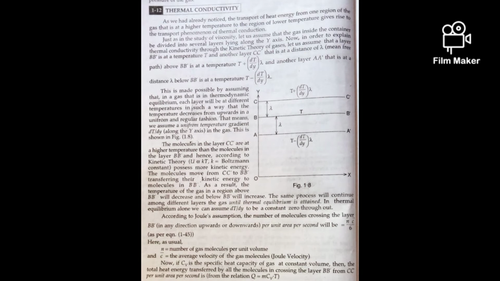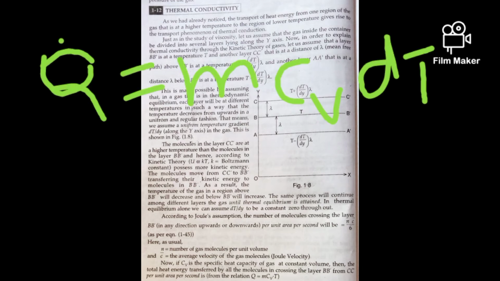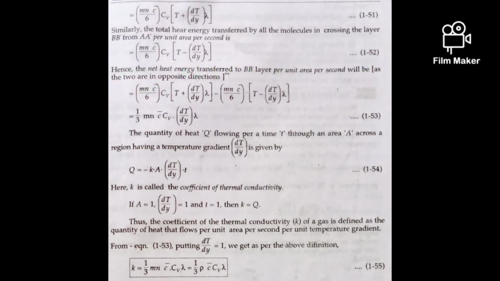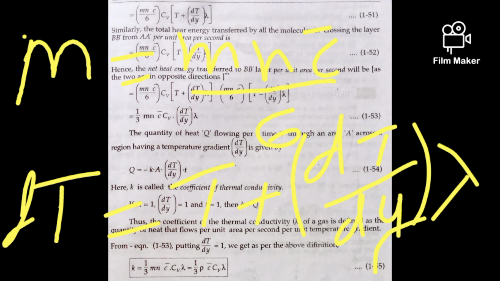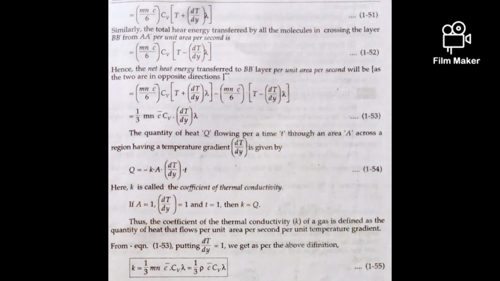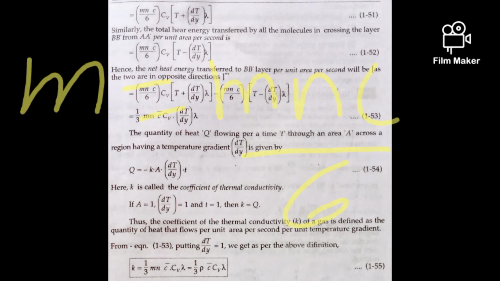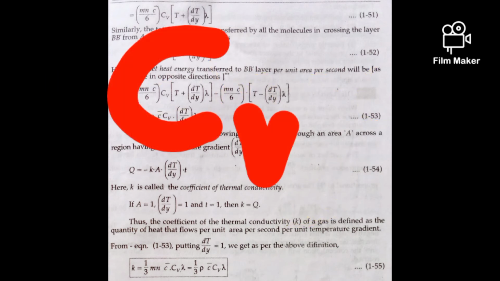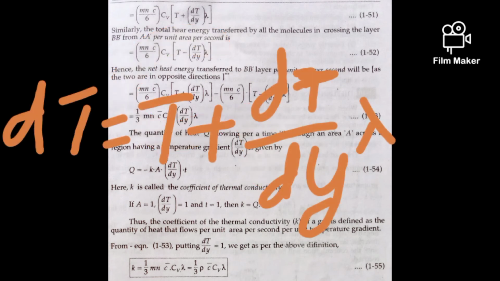Now, if Cv is the specific heat capacity of the gas at constant volume, then the total heat energy transferred by all molecules crossing the layer BB dash from CC dash per unit area per second is given by Q equal to m Cv T. We get m n c bar by 6 Cv of T plus dT by dy lambda, because here m is m n c bar by 6, Cv is the specific heat capacity, and the temperature is T plus dT by dy lambda.